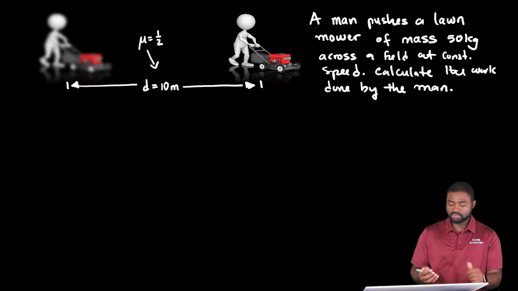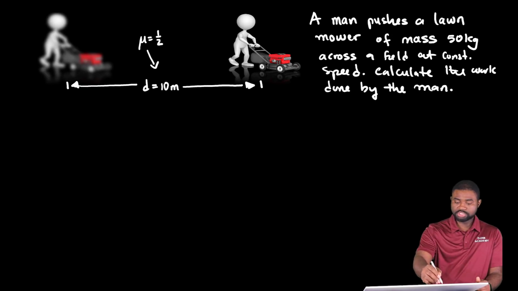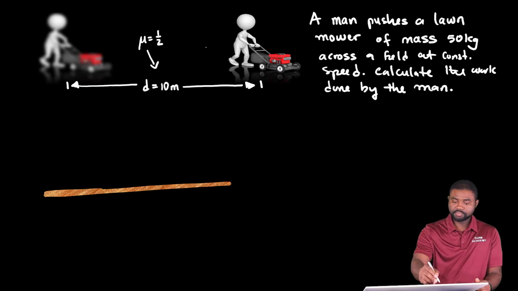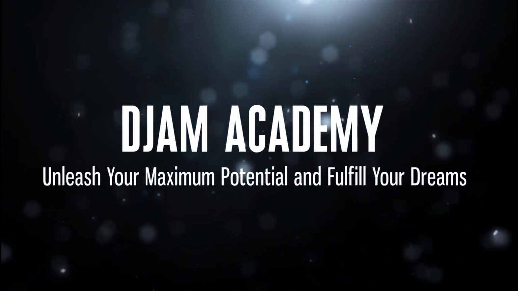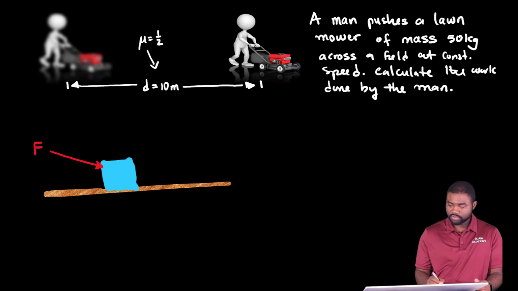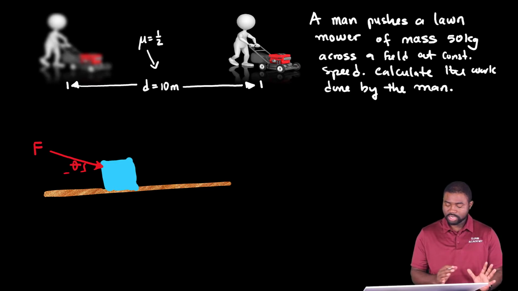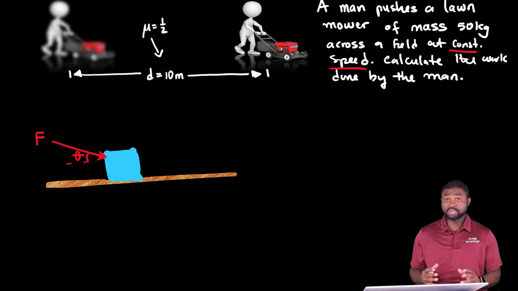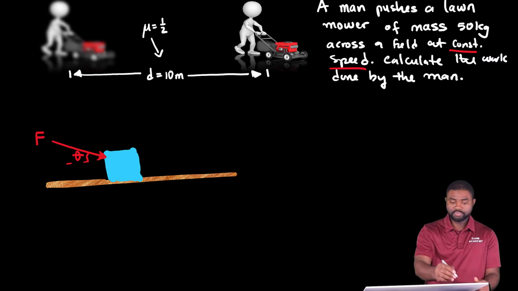So let's see how we're going to approach this problem. We will start first by drawing a free body diagram. He exerts a force F at a certain angle, theta. Now, the lawnmower moves with a constant speed. What that means is that the sum of forces acting on the lawnmower is equal to 0. So let's start first by doing our free body diagram.